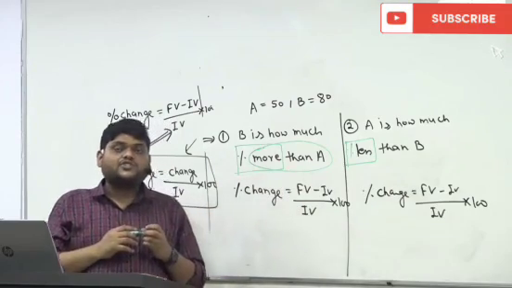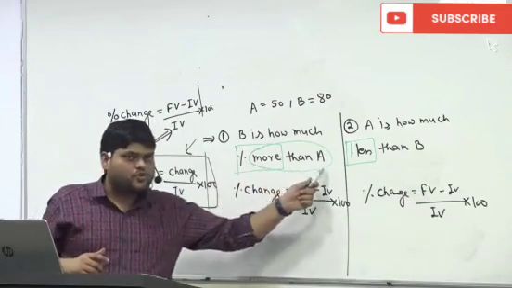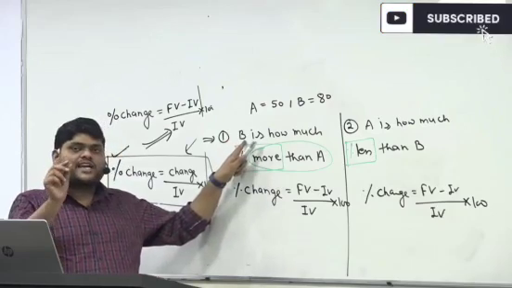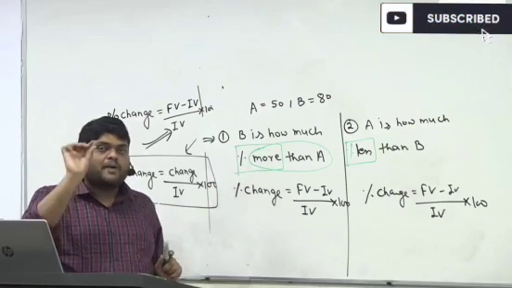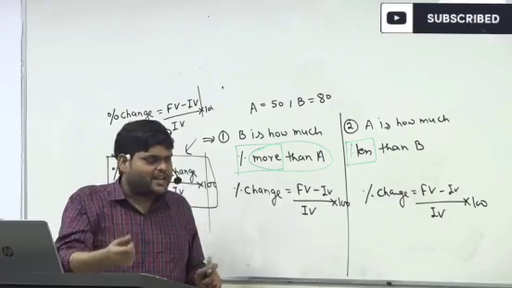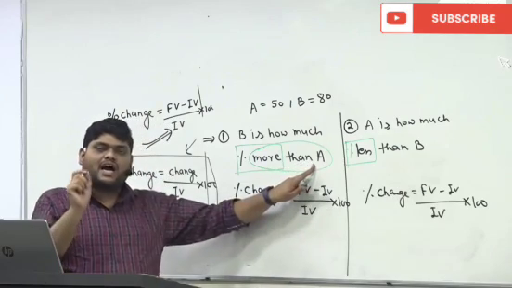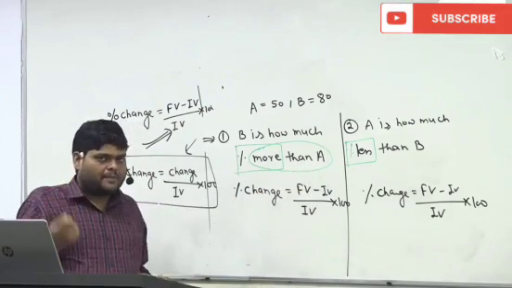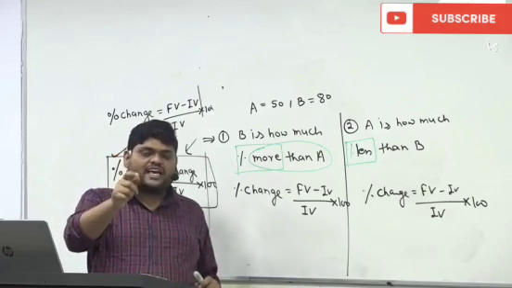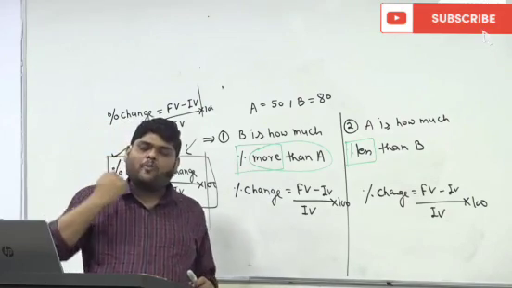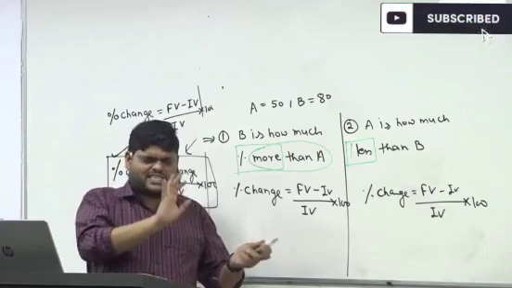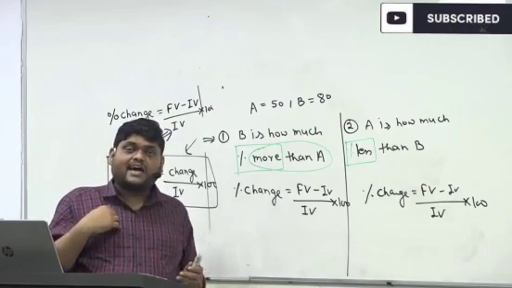Why? Because you are comparing with respect to A and you are trying to find out the value of B. So the value of B becomes the final value and the value of A becomes the initial value. Suppose your question is, your height is how much percent more than or less than my height.